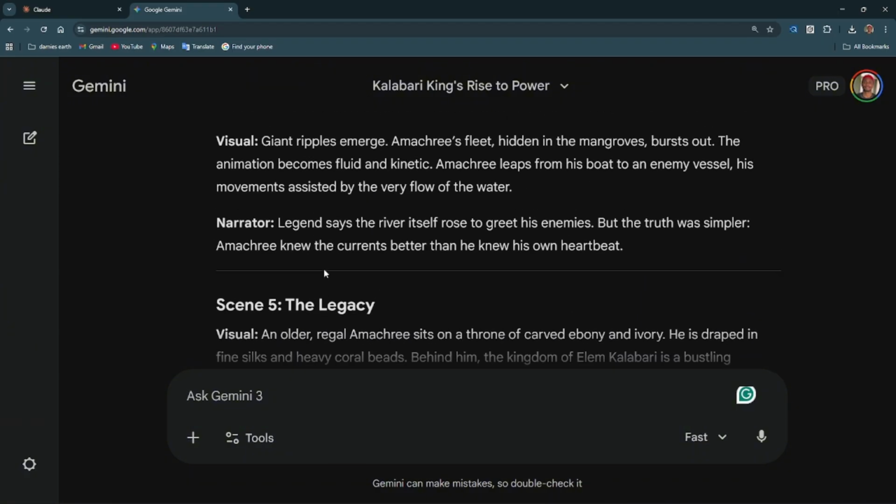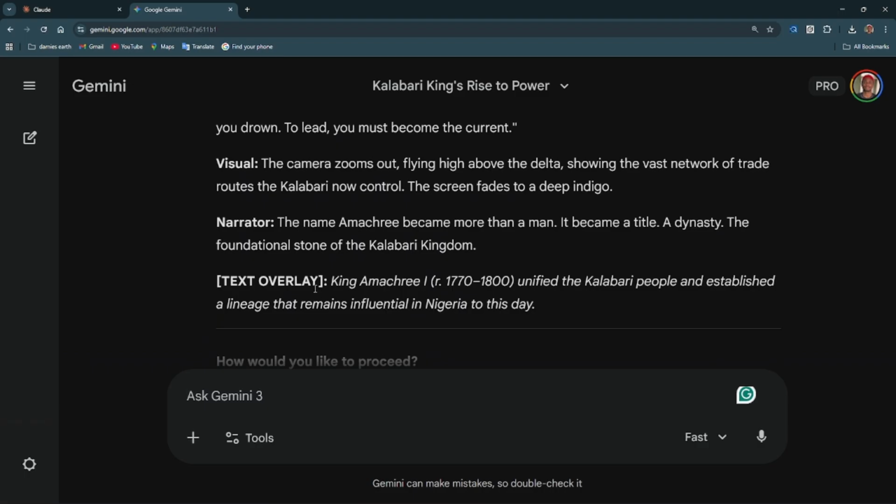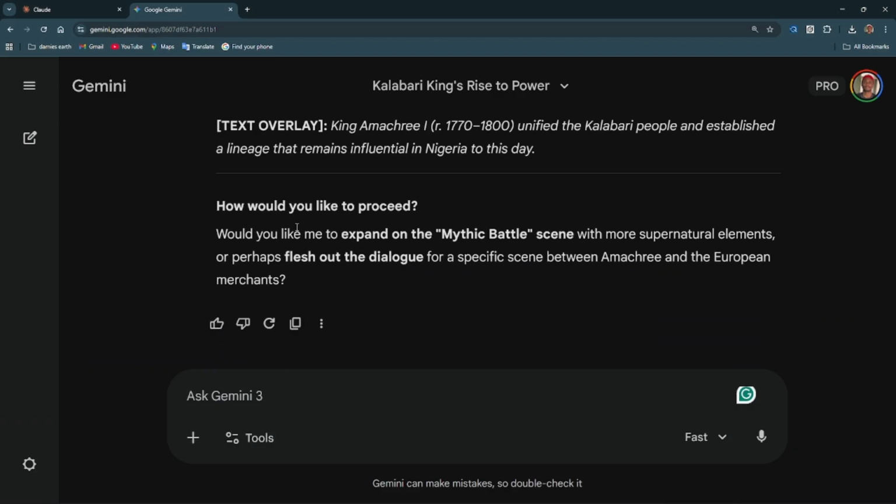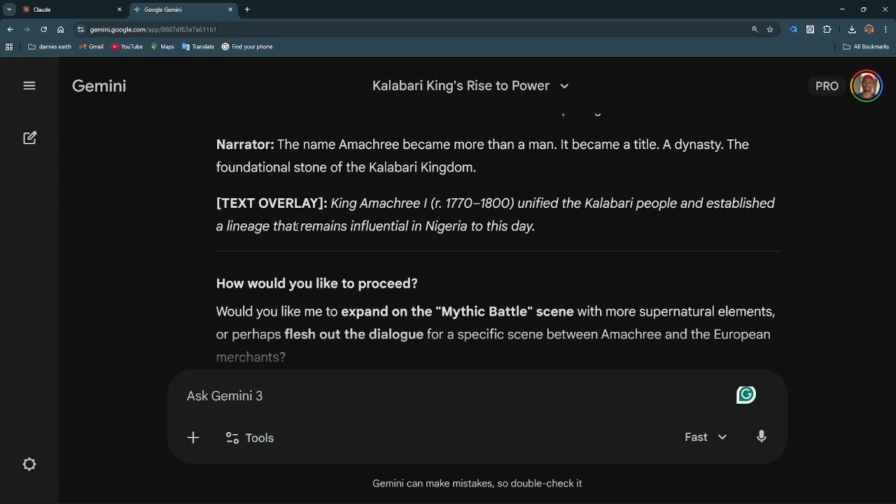Down to scene 5. I'm going to attempt to use Gemini to do our video prompt, or our image prompt. If it doesn't work, fine, we'll go back to our baby, which is Wix AI.